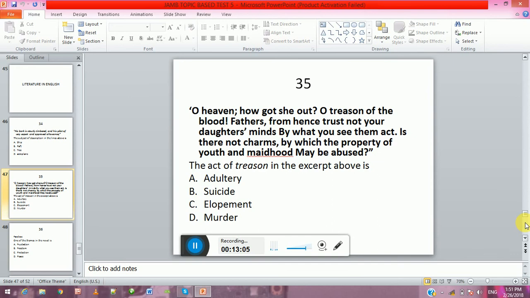O heaven, how got she out? O treason of the blood, fathers, from hence trust not your daughter's mind, by what you see them act. Is there no charms by which the property of youth and manhood may be abused? The act of treason in the excerpt above is A, adultery, B, suicide, C, elopement, D, murder.